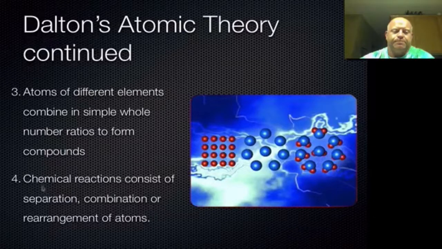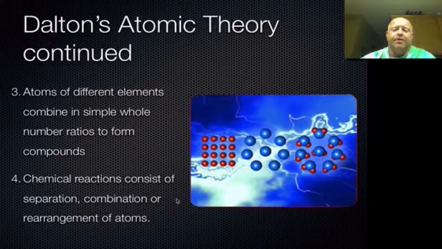And then chemical reactions consist of separation, combination, or rearrangement of atoms. You gotta remember, in the early 1800s, the concept of things like lead turning into gold and alchemy was still relatively prevalent. So to come out and say that chemistry only can separate atoms, combine them, or rearrange them, what he's basically saying is you can't turn one thing into something else magically. That all it is basically a rearrangement of atoms. So it's kind of a powerful statement for that time period, even though today we kind of see this as common sense. Back then it really wasn't.